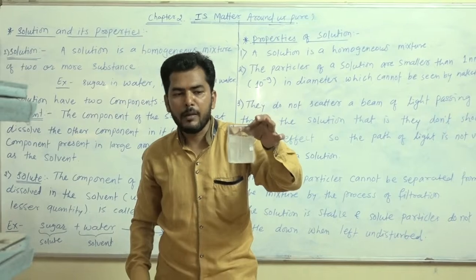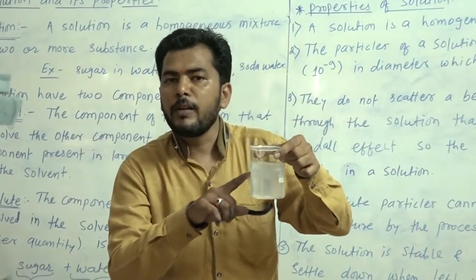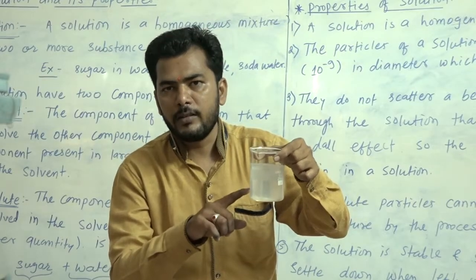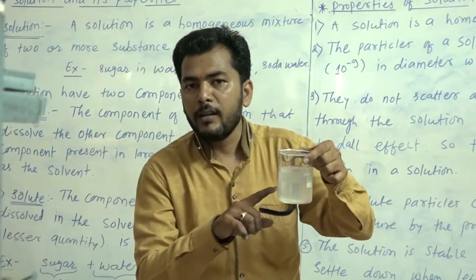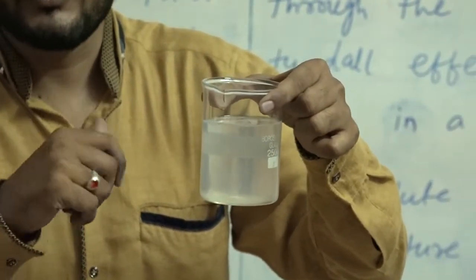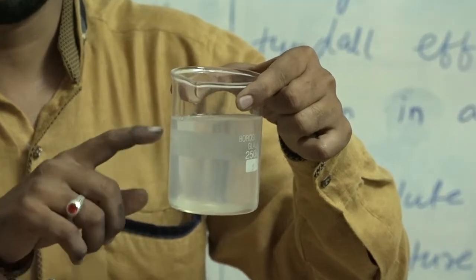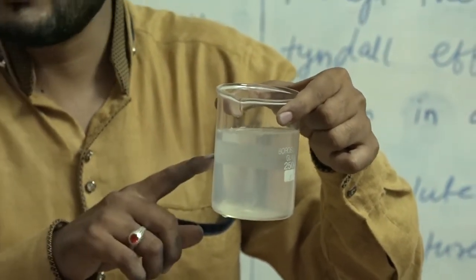It is a solution. Why am I calling it a solution? Because it is not forming separation boundaries, and the particles of this solution, that is the solute, are completely and uniformly dissolving in the solvent. Therefore it is homogeneous.